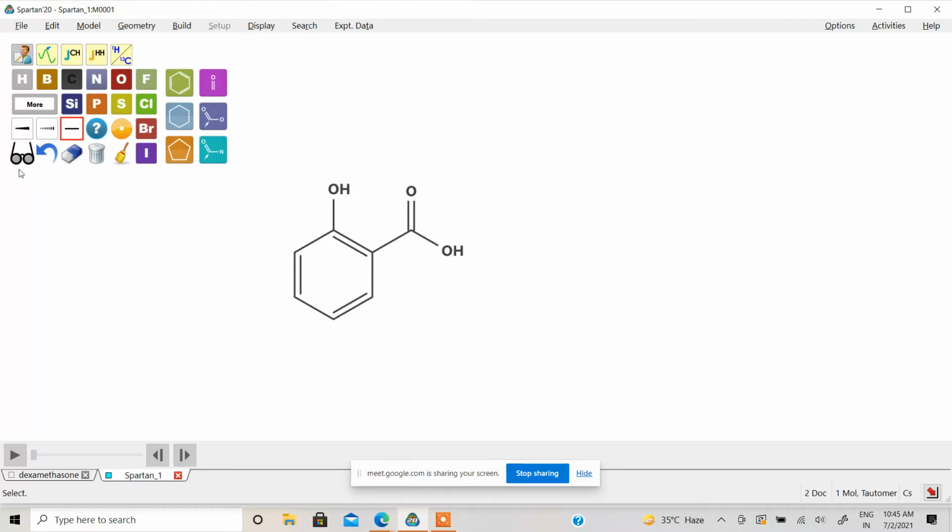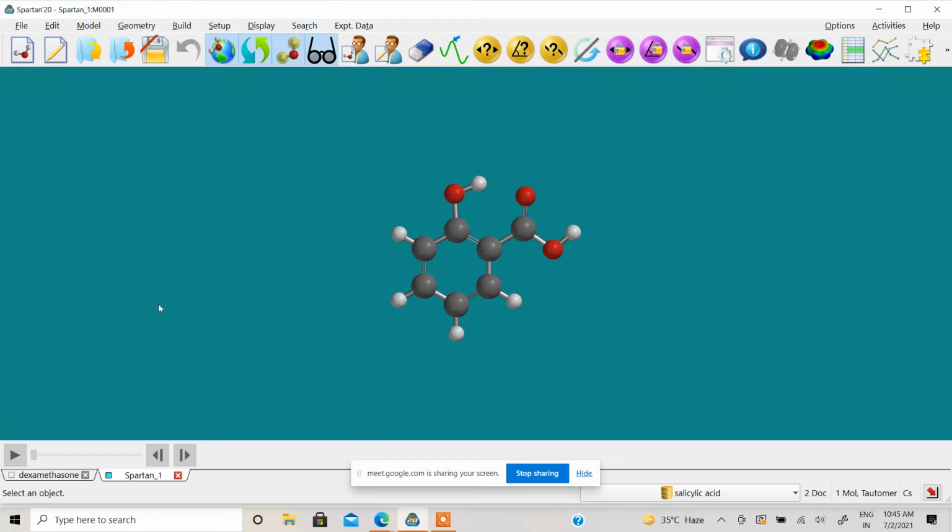Now when you click on this glass-like icon, we call it the Harry Potter glass. Yeah. So you can see at the bottom, salicylic acid detected. How was it detected by itself? Because our software comes with a big database. It contains about 6,000 molecules pre-built in the software.